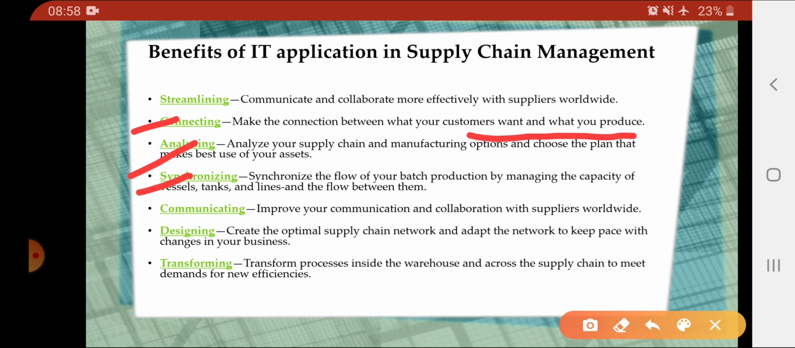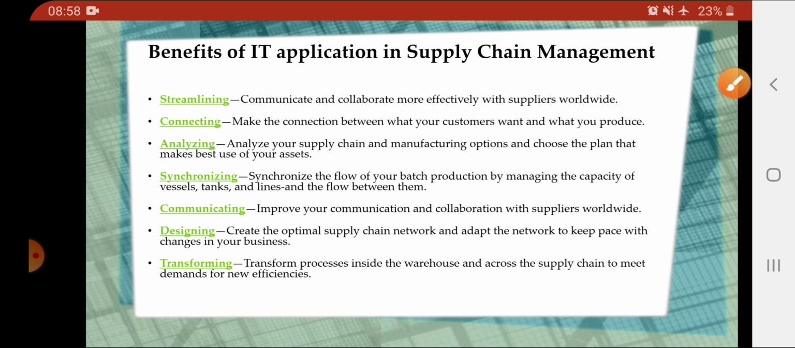Next is communicating the information to the collaborators, suppliers, and traders worldwide. Next is designing the work in an easy way so that we can keep pace with the changes in the business. Transforming: when we know about the changes in the business, we have to transform our activities accordingly, and we have to make sure that we meet the demand in the most efficient manner we can.